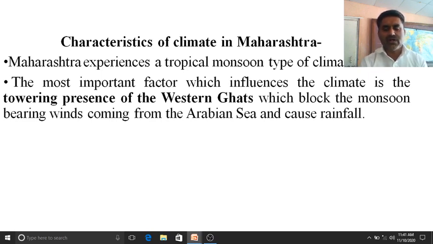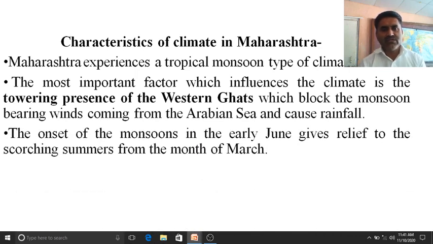Particularly the eastern side of the Sahyadri ranges, or the Western Ghats, experiences a rain shadow area.